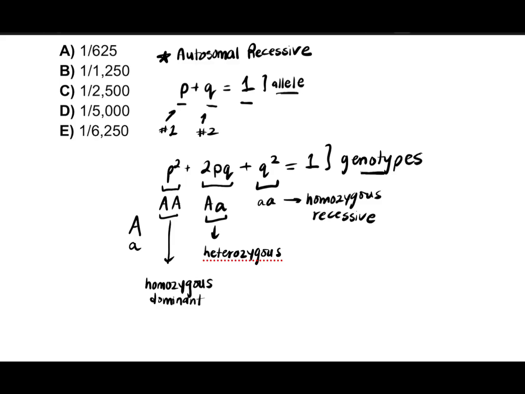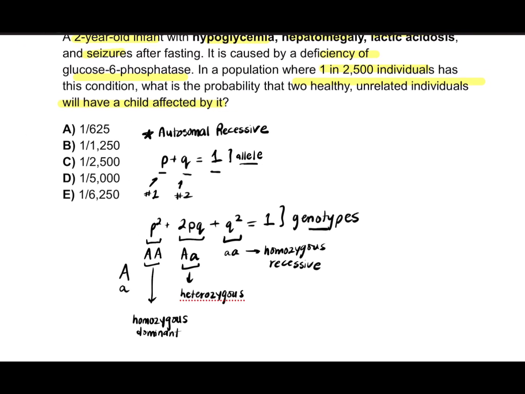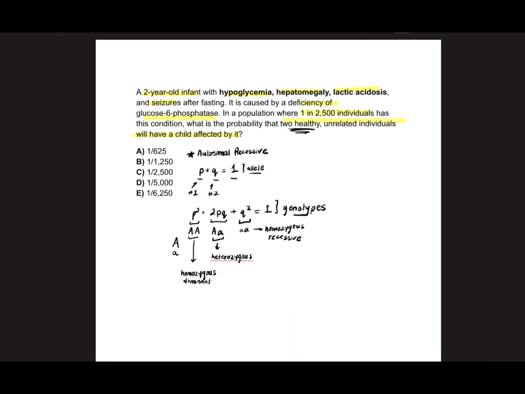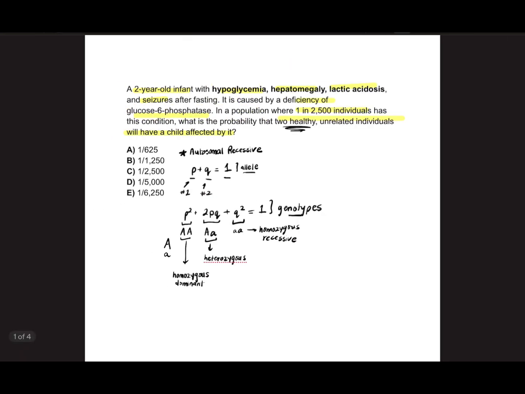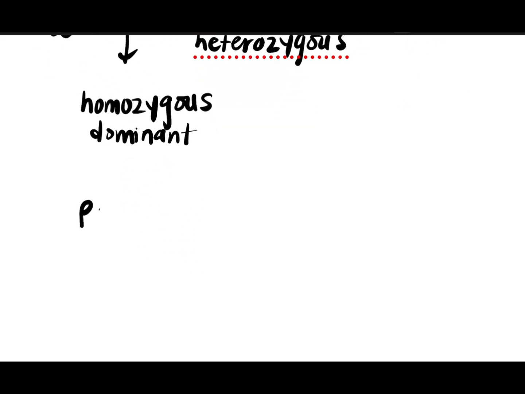Okay? Now going back to the question. So the question was basically, there's two parents, they're healthy, right? But they could be carriers. Okay? Another assumption that you make in Hardy-Weinberg is that if it is a rare autosomal recessive disease, we assume that P, the dominant allele, is equal to 1. That means in the population, most individuals have the dominant normal version of the gene, okay? So we're going to assume that P equals 1.